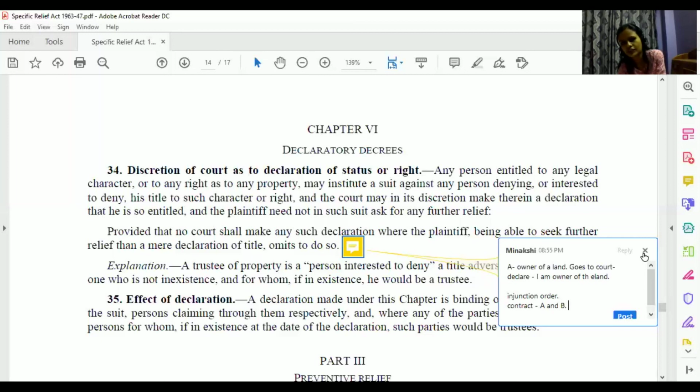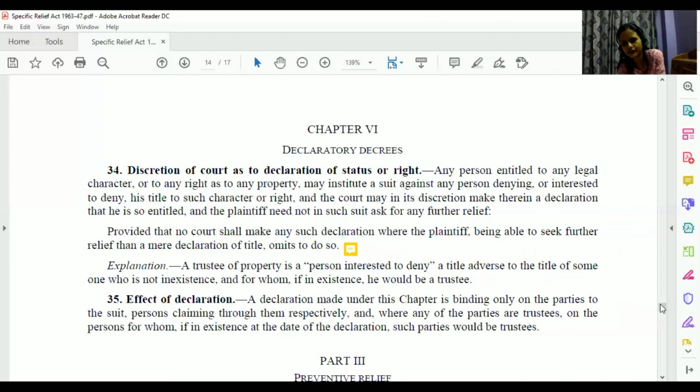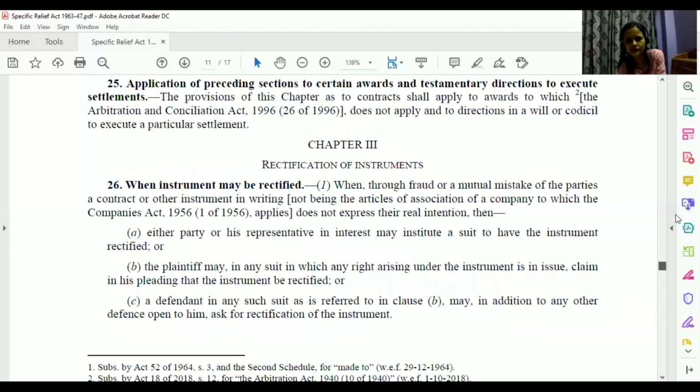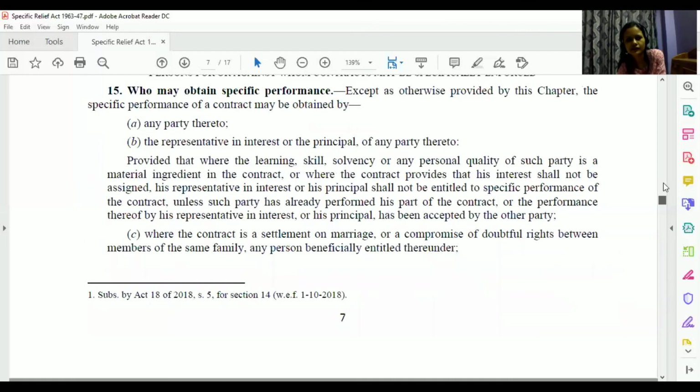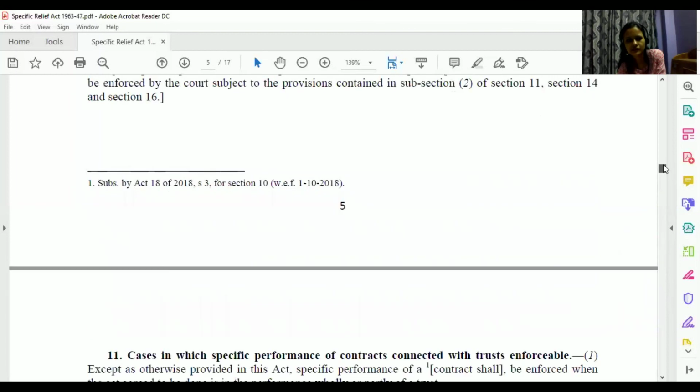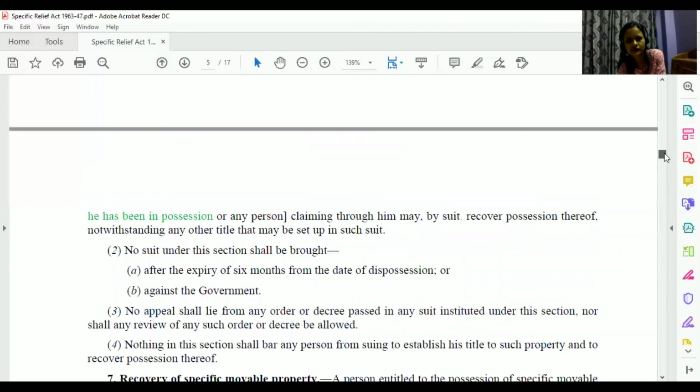So is it a judiciary paper only, or where did you get the question? Ma'am, on the UDX app, we had a test on specific relief. So when I was answering, I made a mistake here. So. Okay.